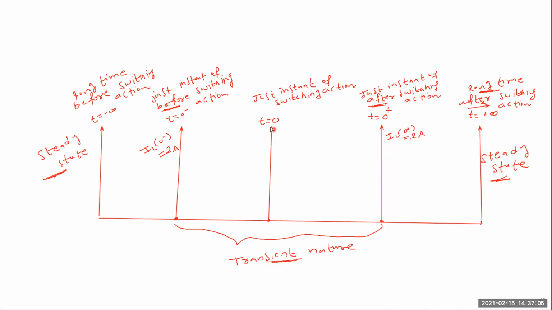That means for the switch opening condition and closing condition, the current across the inductor is the same. But under steady state condition it is different. Based on the switching action, this current will be different. The inductor does not allow sudden changes in current during transient condition. This is one of the main concepts. Under steady state condition, the inductor acts as a short circuit. Is it clear? Understood? Under steady state condition, the inductor will be acting as a short circuit.